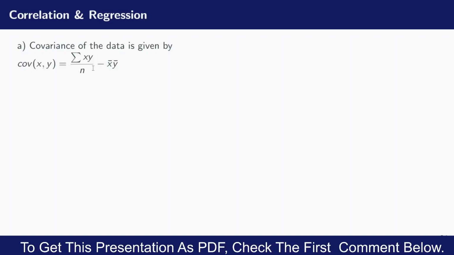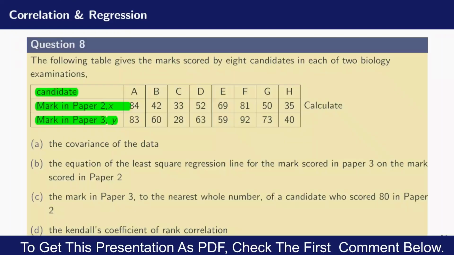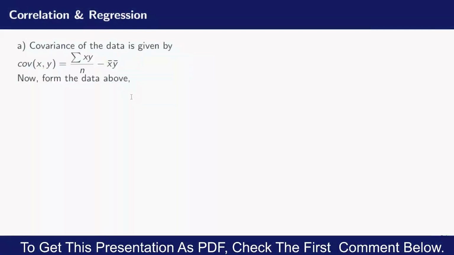Now, first of all, let us start by finding the sum of the product of the X and Y values. If I go back to the question, the sum of the product of the X and the Y value is obtained by multiplying 84 times 83 plus 42 times 60 plus 33 times 28, and so on, right up to 35 times 40. If I do that correctly and punch the equal sign, I will see that the sum of the X times the Y values is equal to